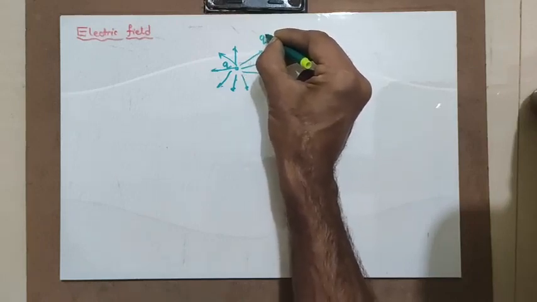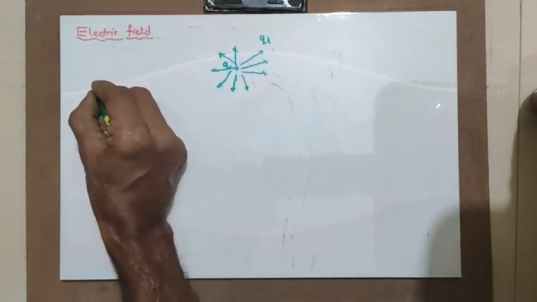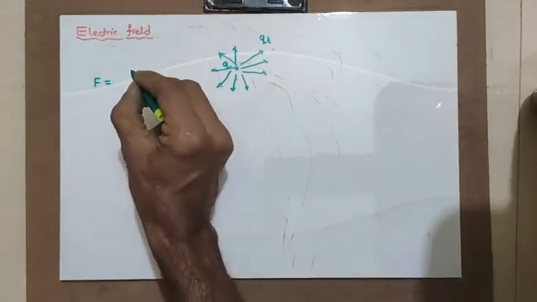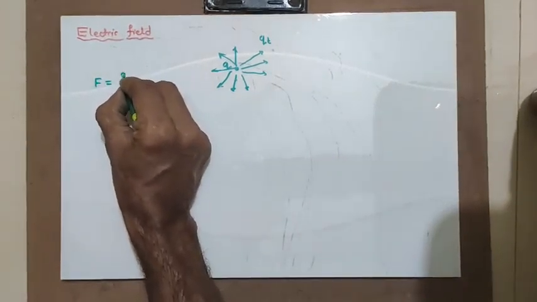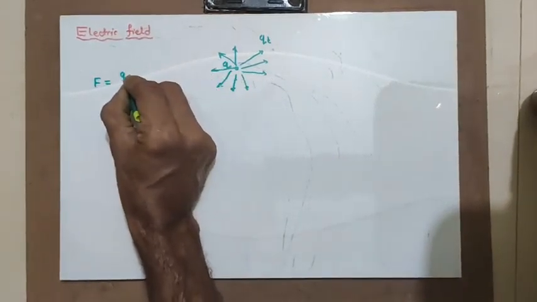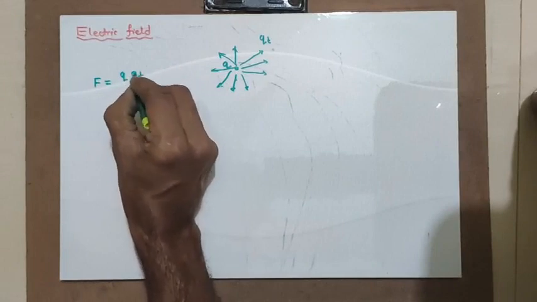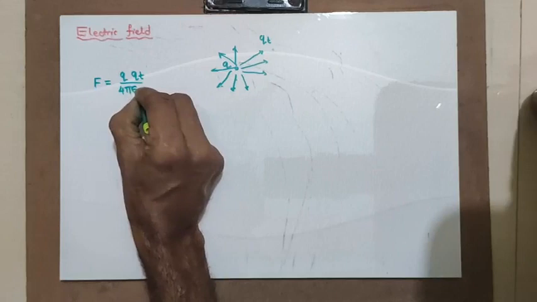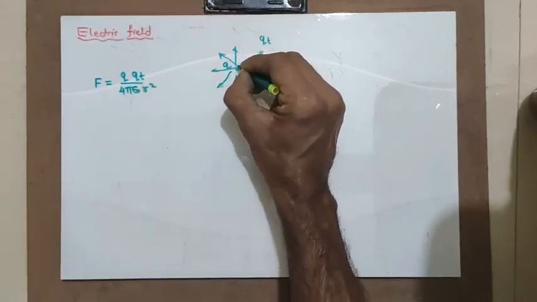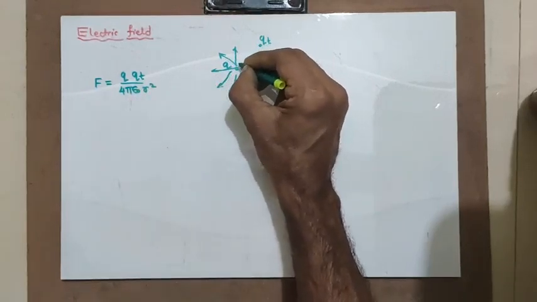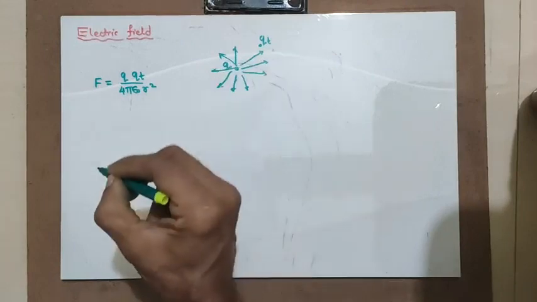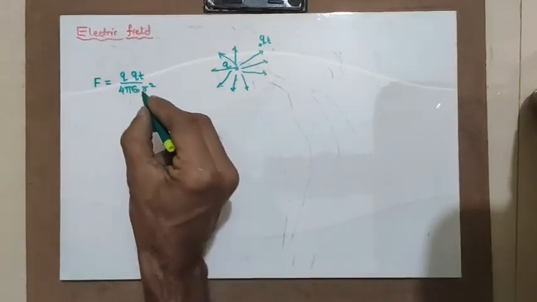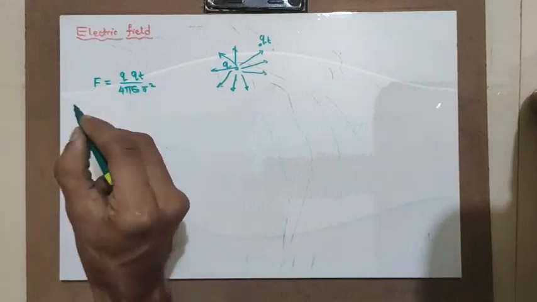What is the force acting upon the test charge? According to Coulomb's law, the force acting on the test charge can be given by Q, the charge which is established, times Qt, divided by 4 pi epsilon naught r square, where r is the distance between this test charge and the main charge. Now the concept of electric field is very simple. You just bring this test charge and note down the force.